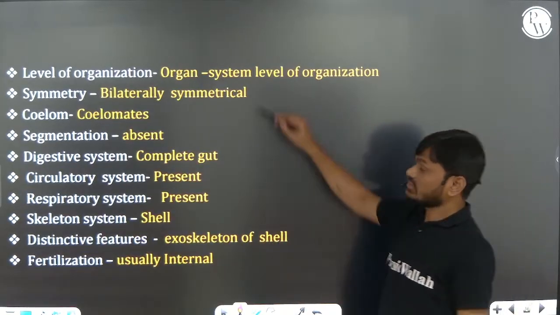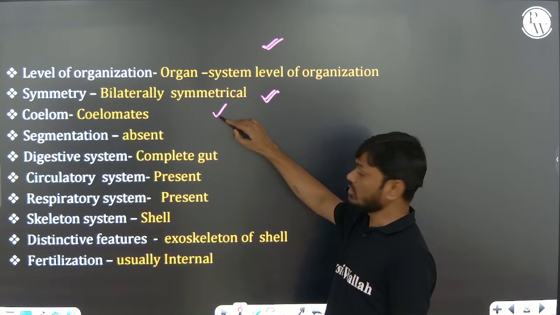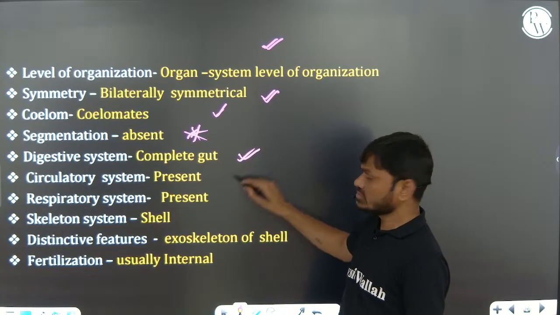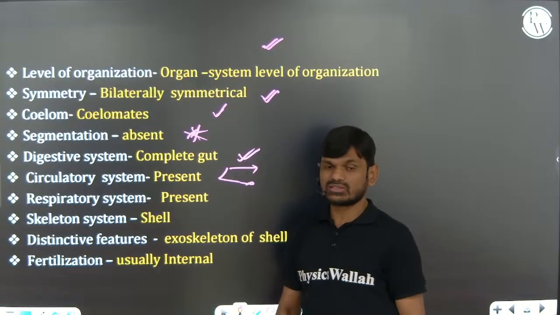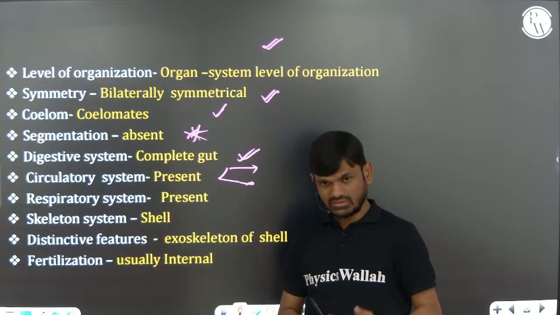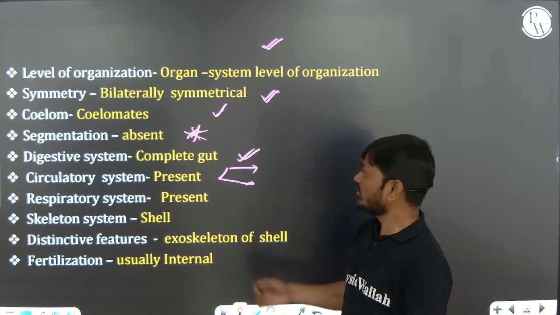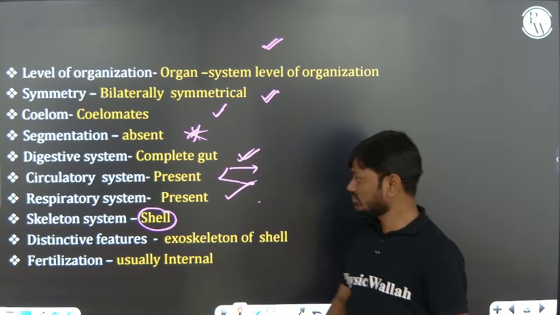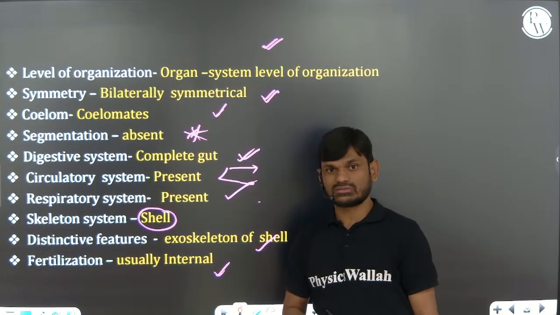Other characters: organ system level of organization, bilaterally symmetrical, coelomate, no segmentation, complete gut. The circulatory system is both open and closed type. Non-cephalopod mollusca have open type; in cephalopods it is closed type, remaining are open type. Unique character: shell present, exoskeleton shell. Usually internal fertilization.